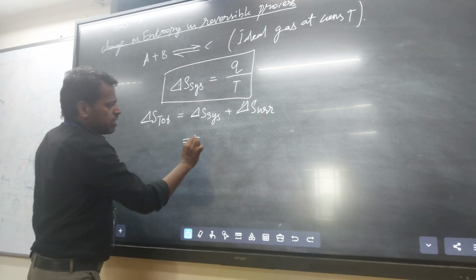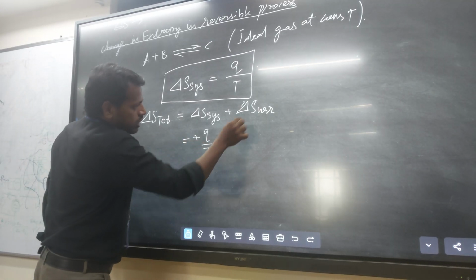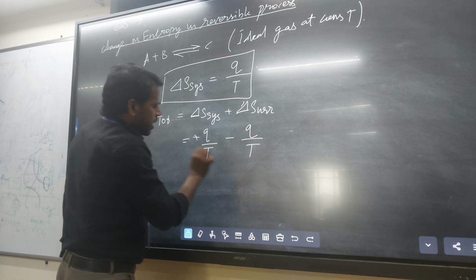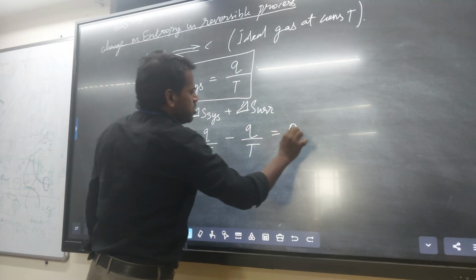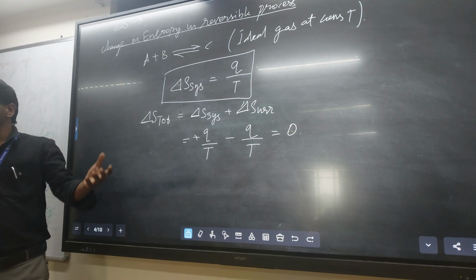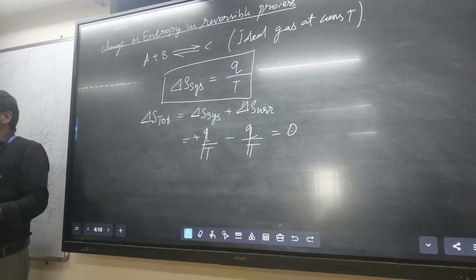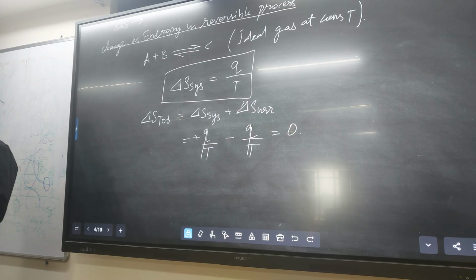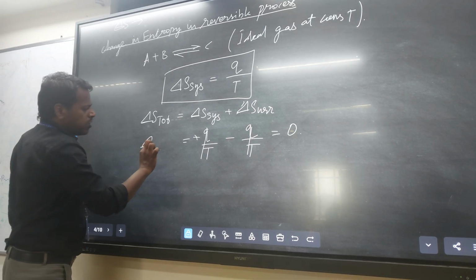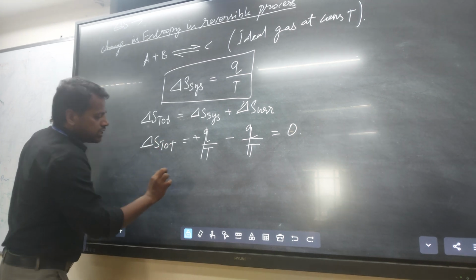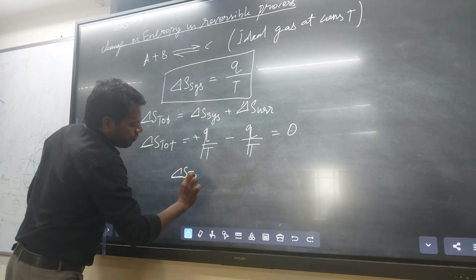Plus Q by T for the system; the surrounding entropy is decreasing, therefore minus Q by T. The net change in the total entropy is 0. It cancels to 0 for the reversible reaction. In the reversible reaction, the total entropy change is delta S equal to 0.